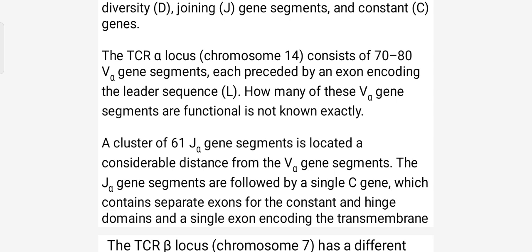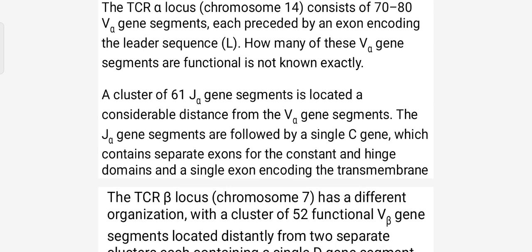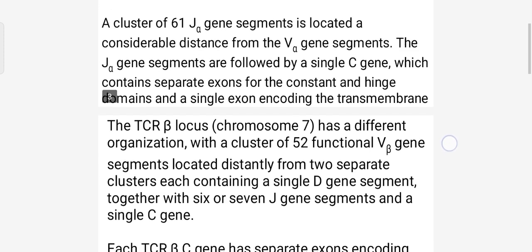A cluster of 61 J alpha gene segments is located a considerable distance from the variable gene segments. The J gene segments are followed by a single C gene, which contains separate exons for the constant and hinge domains and a single exon encoding the transmembrane.